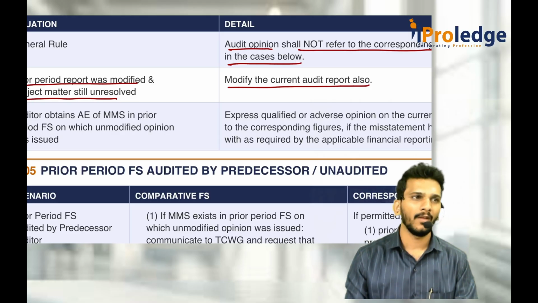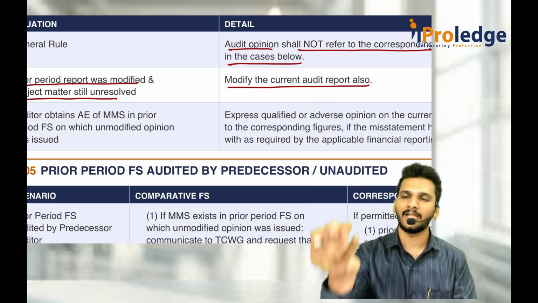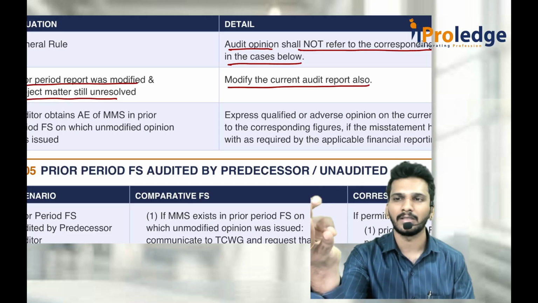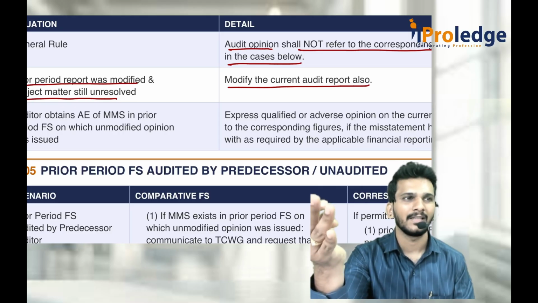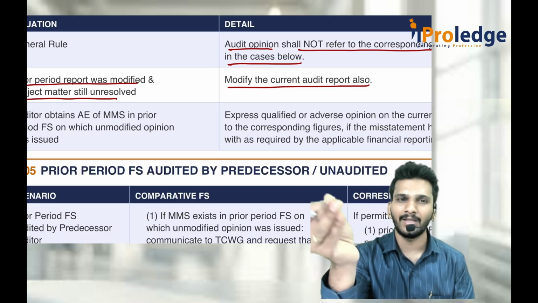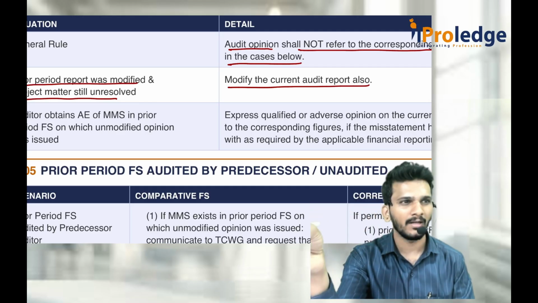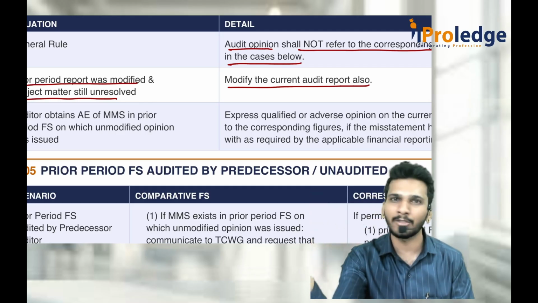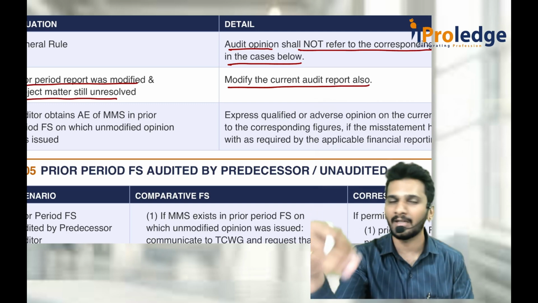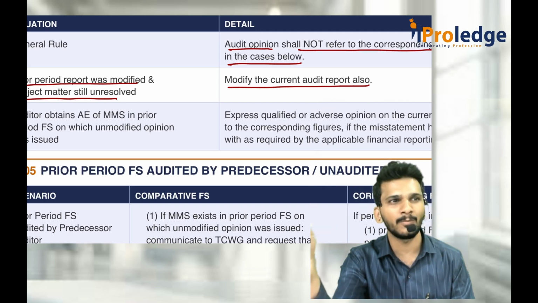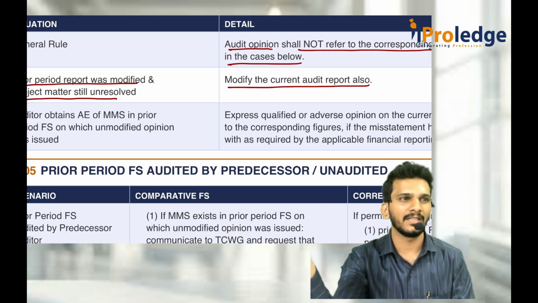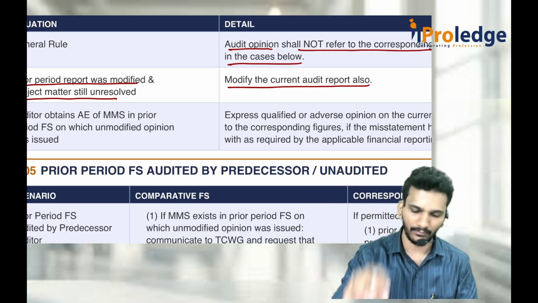Just think, when there is a misstatement in last year's closing stock, assets, liabilities, everything might be misstated. Whatever the last year closing was, the current year opening would be the same. That means the last year misstatement means the current year opening is also misstated, current year depreciation is also misstated, closing is also misstated. Everything continues the same. That is why you modify the current year audit report also.